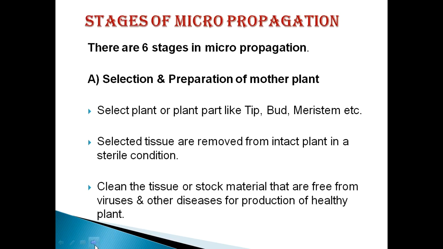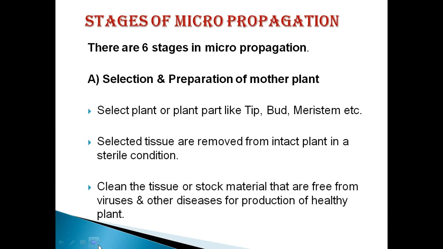This micropropagation is again divided into a number of stages. There may be 5 or 6 stages. Each and every stage has its own importance. First step is selection and preparation of the mother plant.